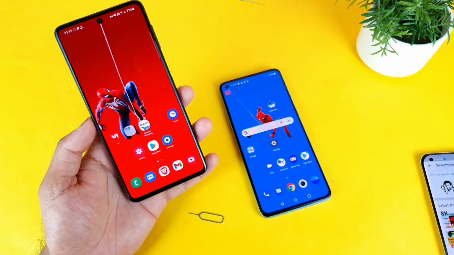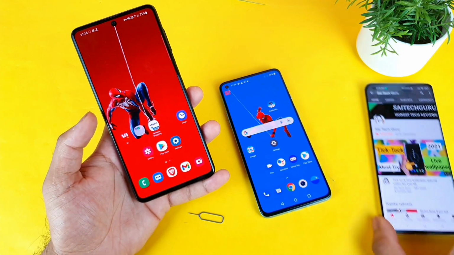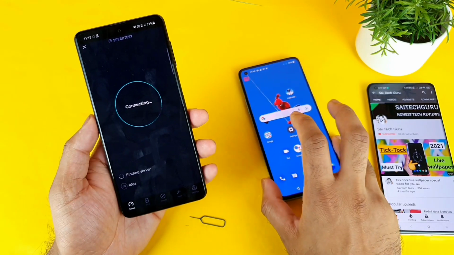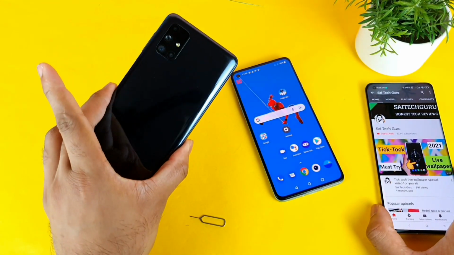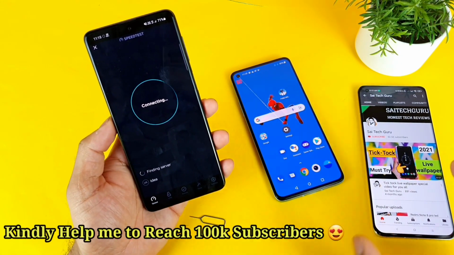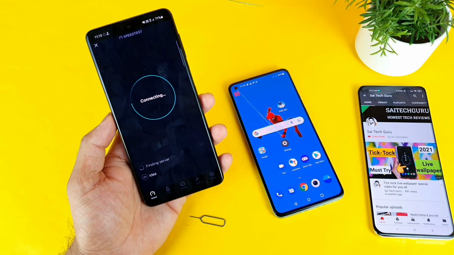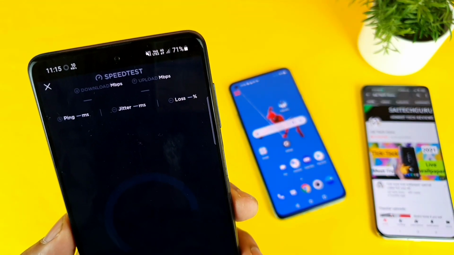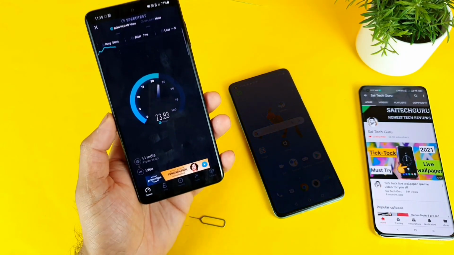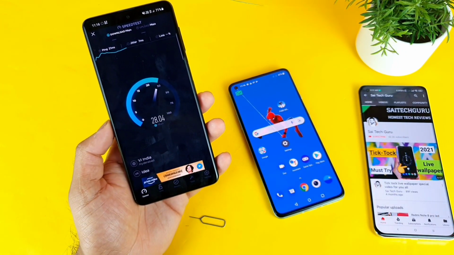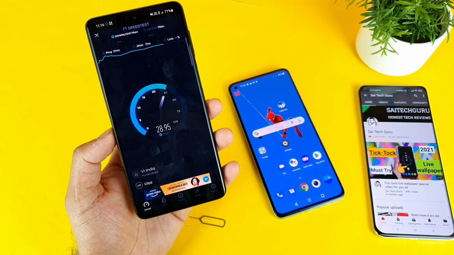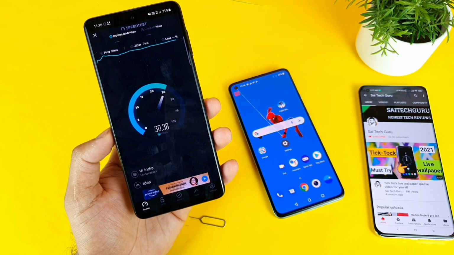So let's see friends, in this video first I'll do the test in the Samsung phone, then I'll test in this OnePlus 9R. This is the speed test application which I opened in the Samsung phone first, and let's see what 4G speed the Samsung phone is actually capable of receiving. I am very curious to see how much speed the Samsung phone will be able to take. On the top you can see I'm getting the 4G signal VoLTE, and on the bottom you can see Vi. The Samsung phone was able to grab speeds up to 25, 28 Mbps, 26 Mbps, 27, 28, as you can see clearly, 28, 29, 30 as well.